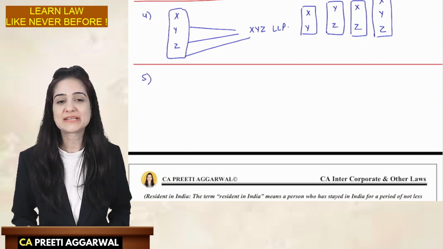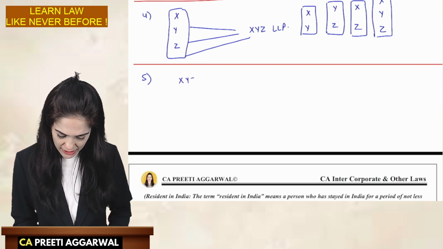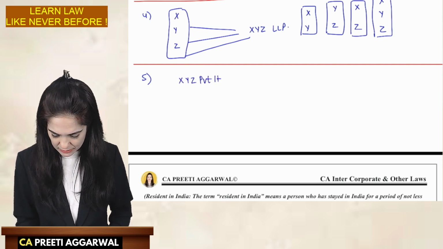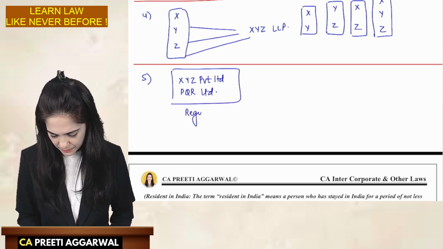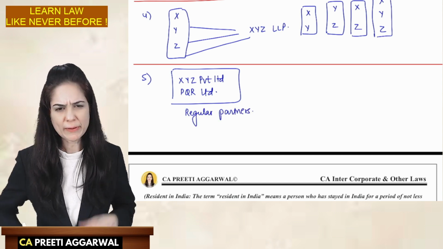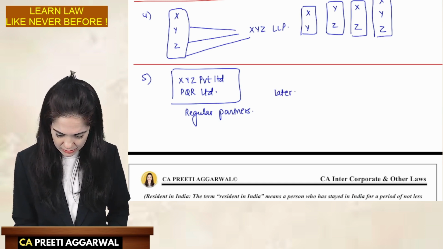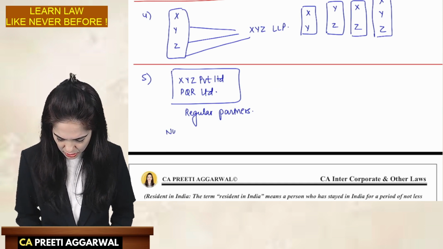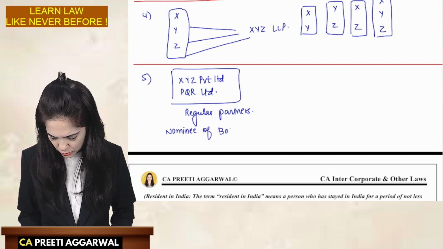One very interesting situation. XYZ Private Limited and PQR Limited, as of now, are the regular partners. Later, in this case, the nominee of both shall be the designated partner.